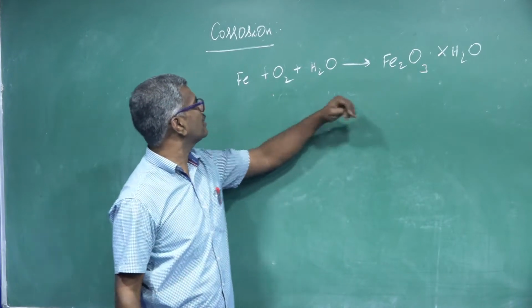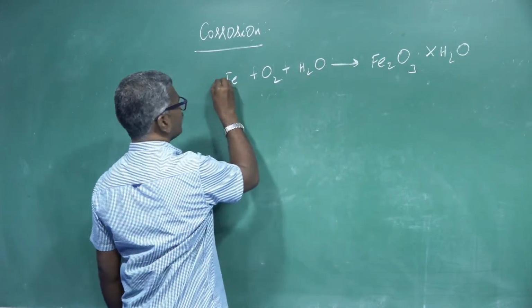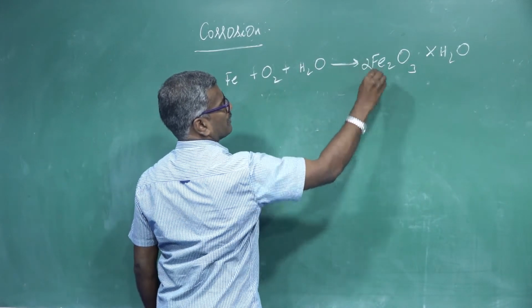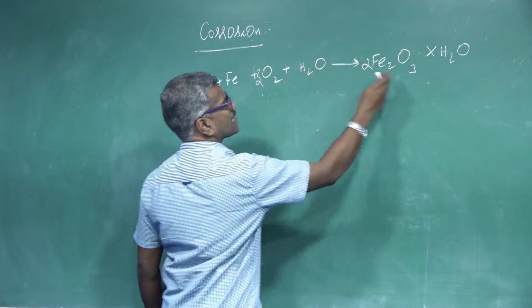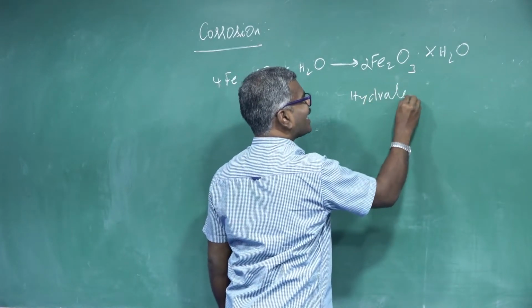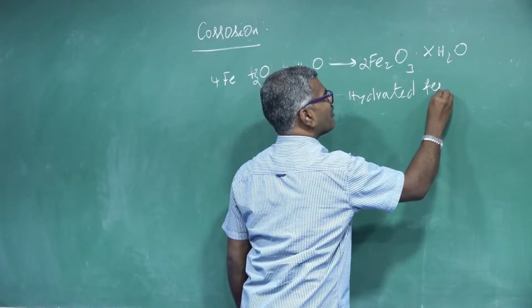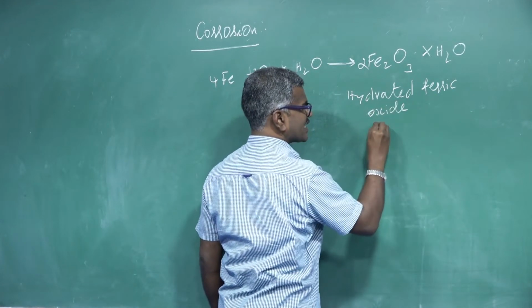There are 3 oxygen here, and only 2 here, so write 2 times. Here 4 oxygen, now 6 oxygen, so 3 times. x times water. This is called hydrated ferric oxide. That is rust.